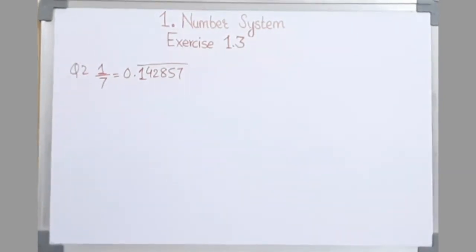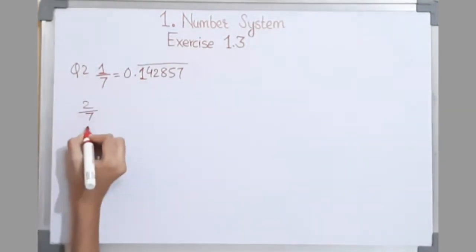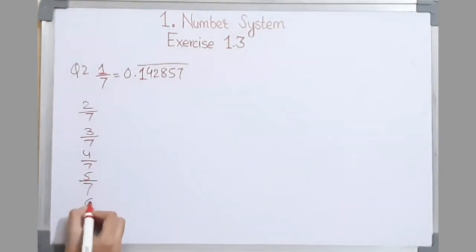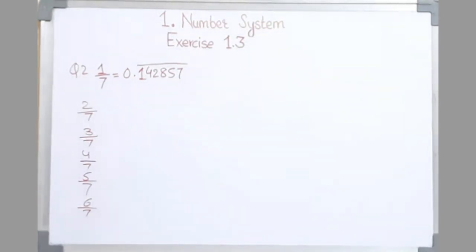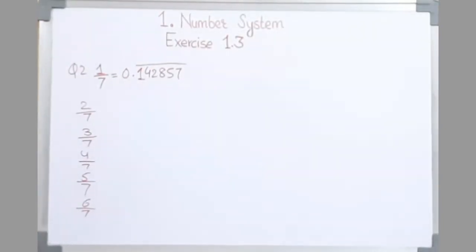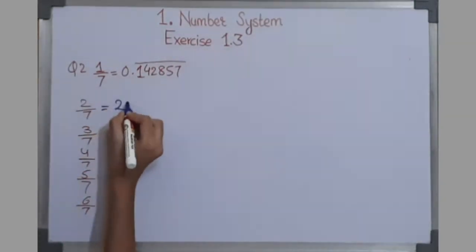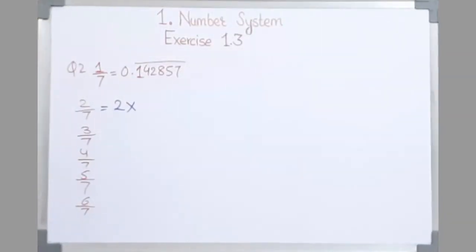Can you predict what the decimal expansions of 2 upon 7, 3 upon 7, 4 upon 7, 5 upon 7, 6 upon 7 are without actually doing long division, and if so, how can we do that? This we can do by finding out the value of 1 upon 7, which is 0.142857.